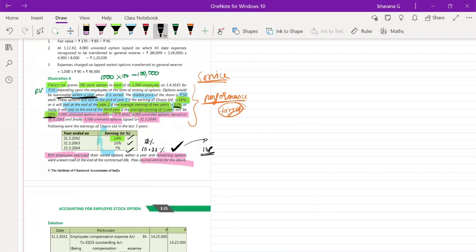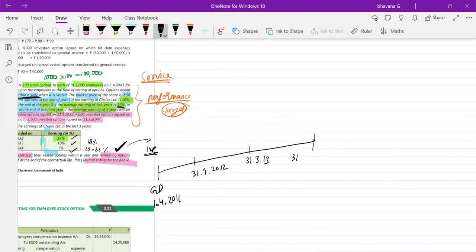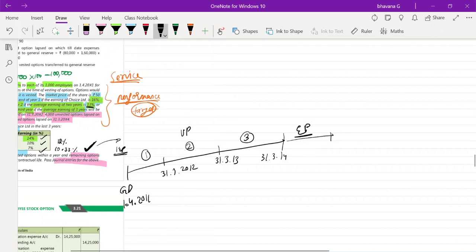So here now you know that it will take you around 3 years for vesting the options. So you can start. What is the grant date? The grant date was 1/4/2011. Then 31st March 2012, 31st March 2013, 31st March 2014, 1 year, second year, third year, and fourth year. This is your vesting period. This is your exercise period, which will be till 31st March 2015.